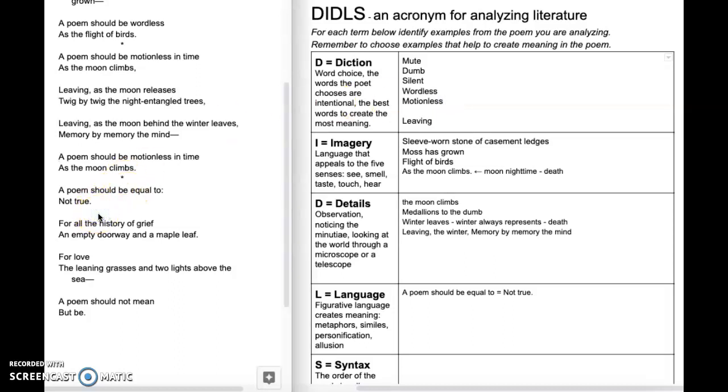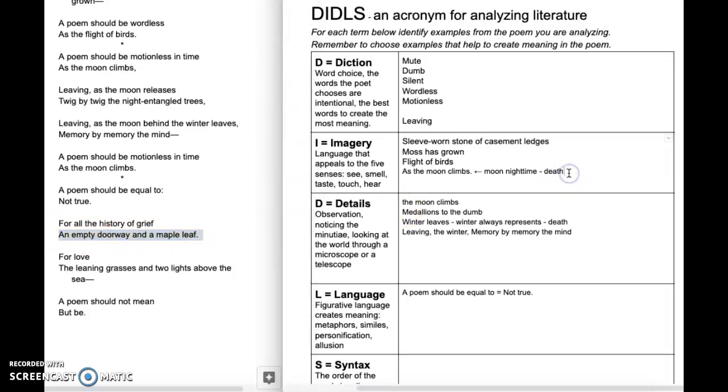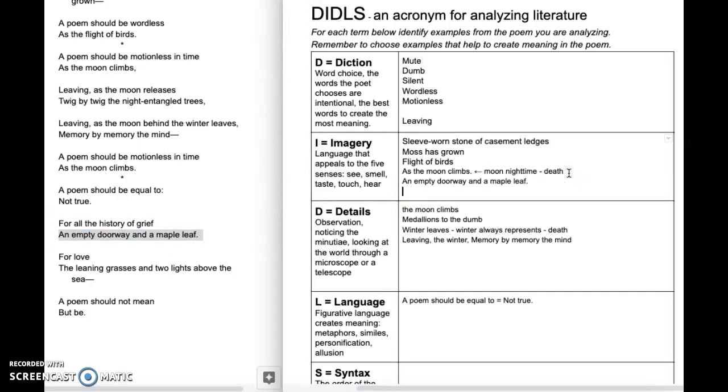Then the last four stanzas. A poem should be equal to, not true. We talked about that, right? For all the history of grief, an empty doorway and a maple leaf. So this is our next idea, that we're talking about death. This is the history of grief, right? And then this is an image. This is a really, really concrete image. And I think that this image is showing us maybe inside the speaker's actual memory, the idea of an empty doorway where nobody comes through.